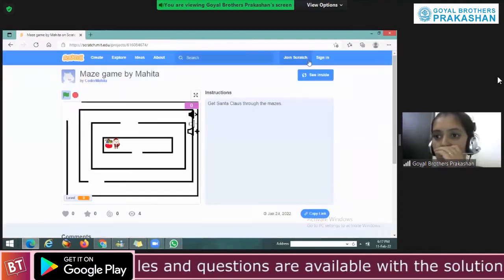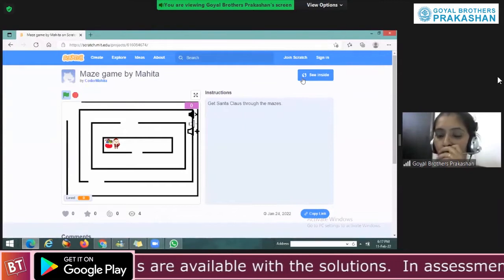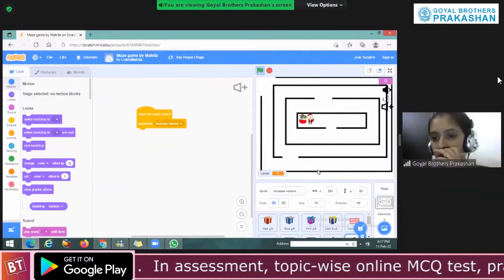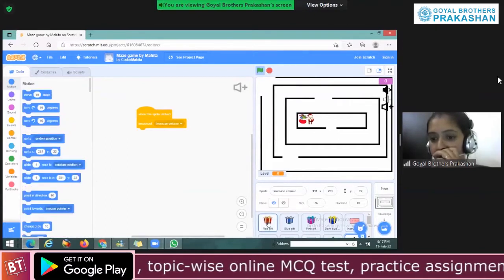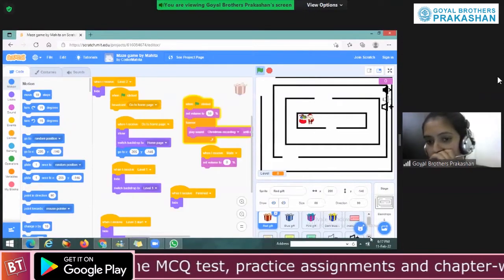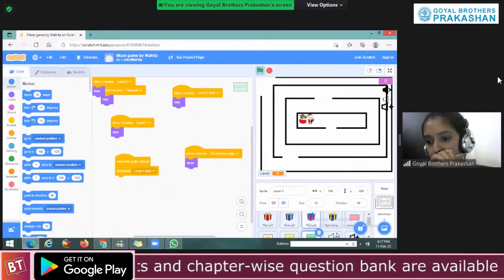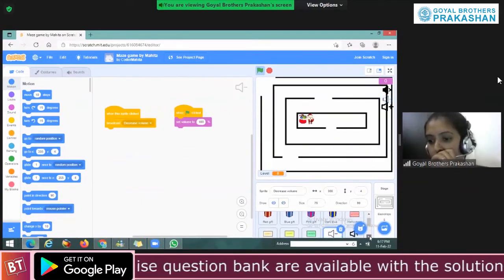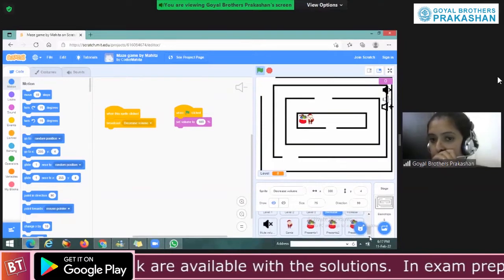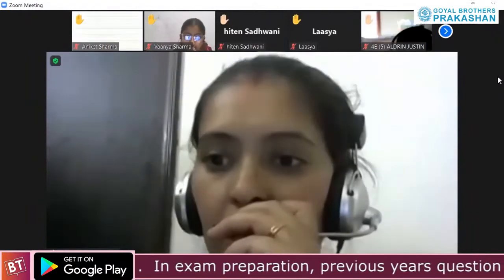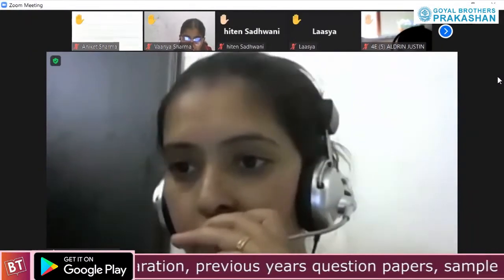Now, if you just want to see the code behind it, you'll be able to see so much code is involved in creating a game. Every character is going to have a code. See this? Every character is going to have some code. And so many characters over here. See this? So this is the level of coding that we make you learn, right?